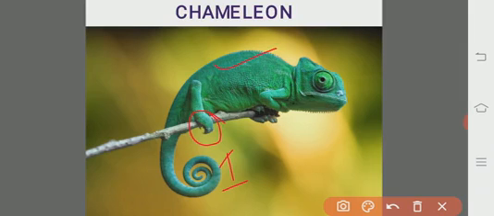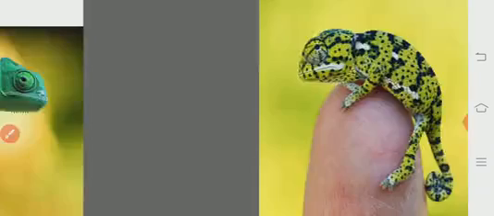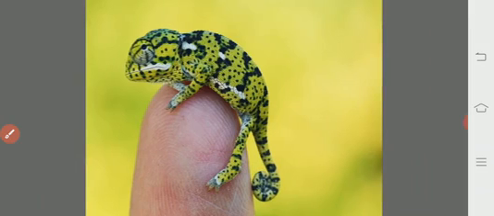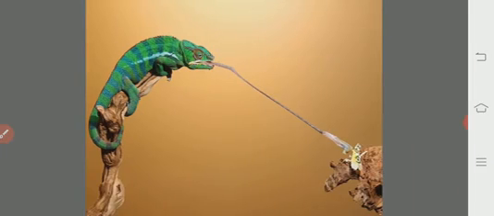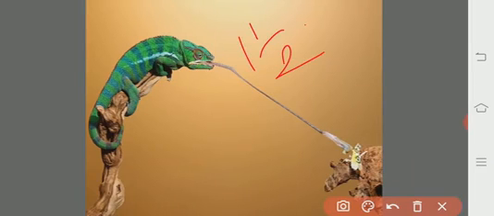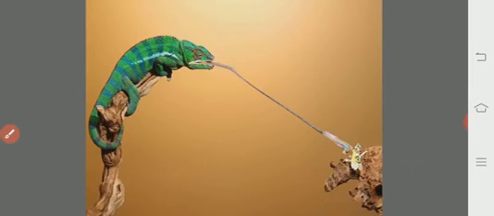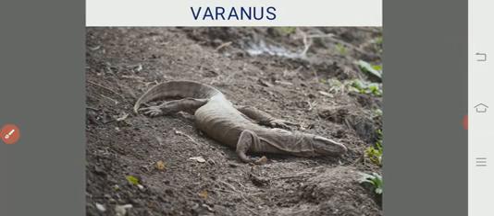And independent movement of the eyeballs. And the tongue is very lengthy. See, it is a mini chameleon. The length of the tongue is 1.5 times more than the length of the body of the chameleon. So it is a protrusible tongue. Chameleon.